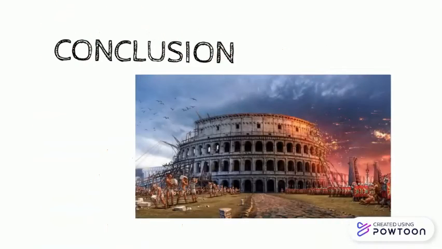In conclusion, the political structure of Rome changed over time because people were tired of the abuse and inequality, so they fought for their rights.